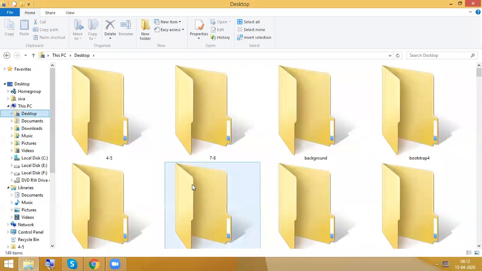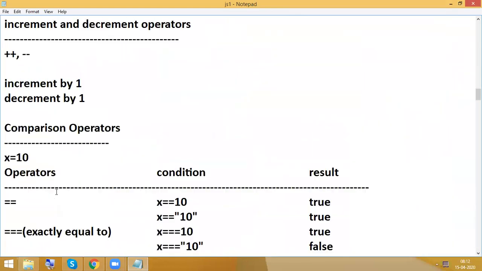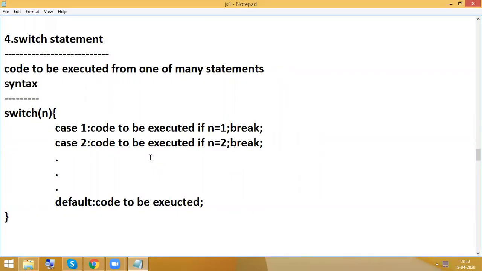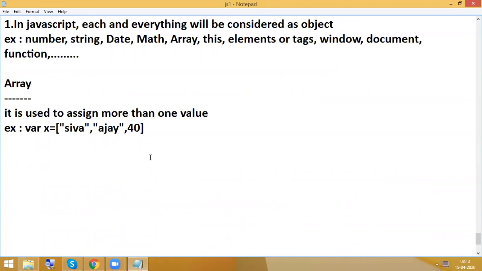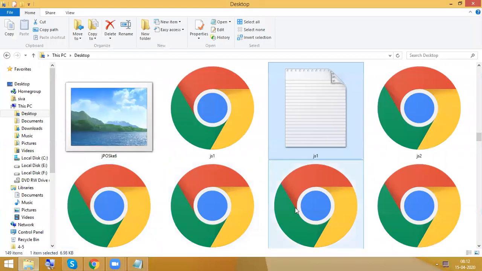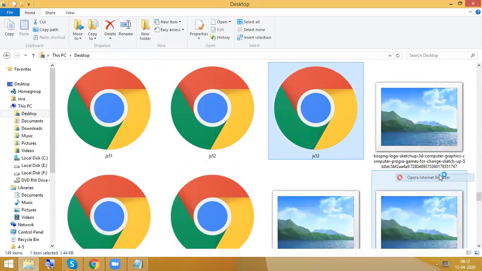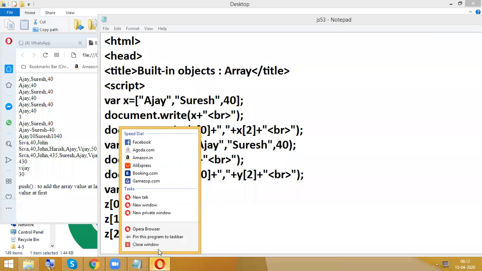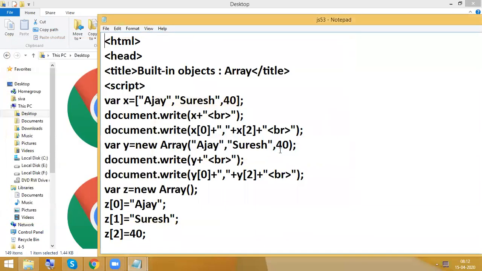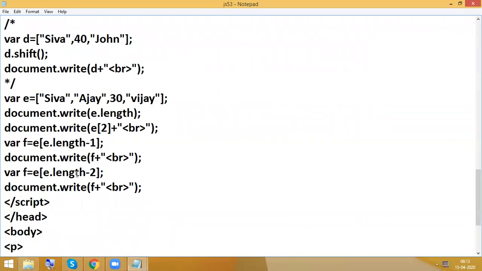So okay, so we discussed up to here, so shift and everything. Okay.